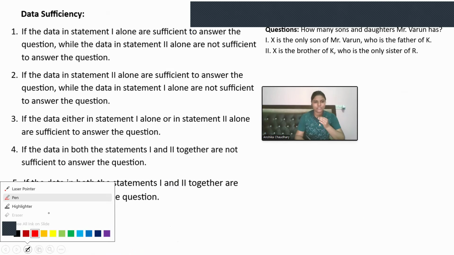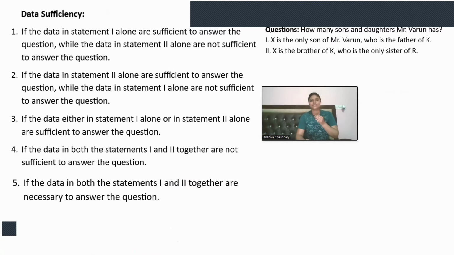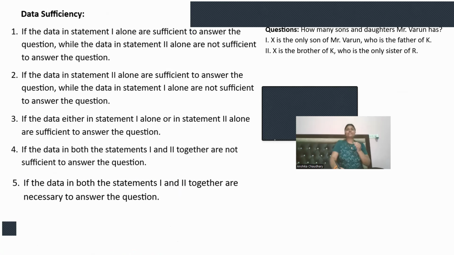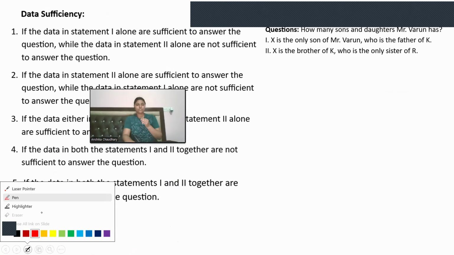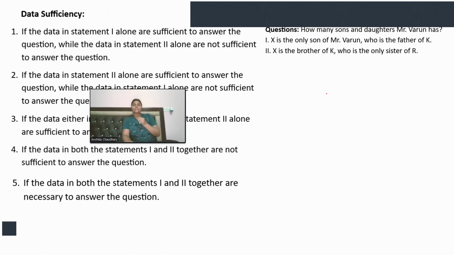Okay, the next question is from data sufficiency. In data sufficiency, how do we need to solve? We need to look at the question and find the answer with the two statements given, one by one. First, we check whether we are able to find the answer with statement one. If not, then we check the second also.